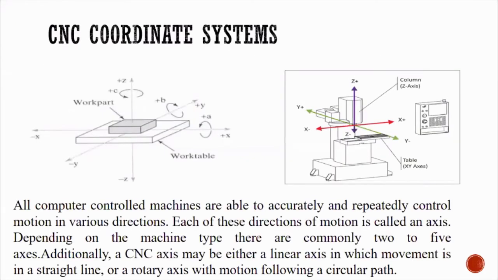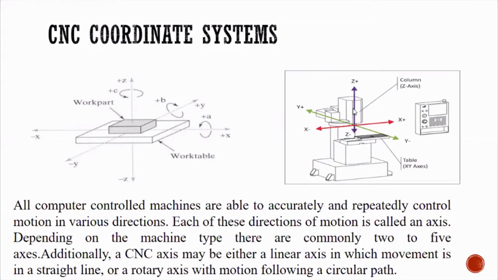Next is CNC coordinate systems. It is a big task again, but I have made it very simple. This is the typical diagram. Can you follow the cursor here? I'm just rotating on this diagram. Can you see this? Yes, sir. If you see this, this is a vertical milling machine. Remember, this is a vertical milling machine.